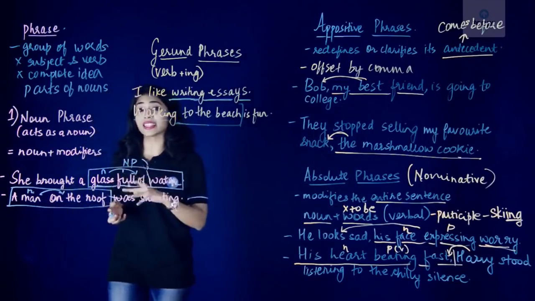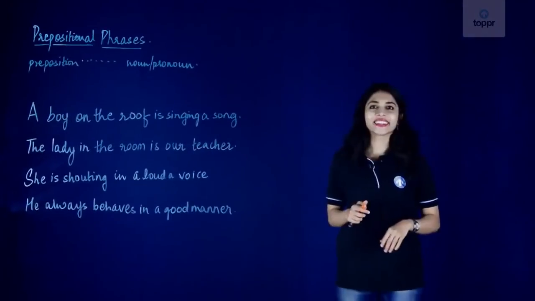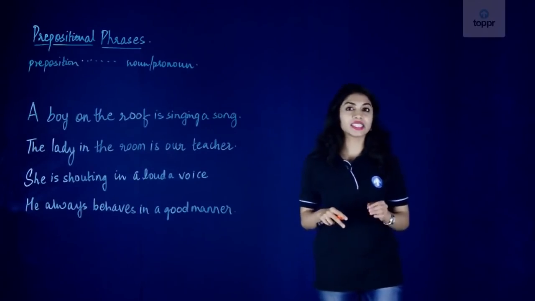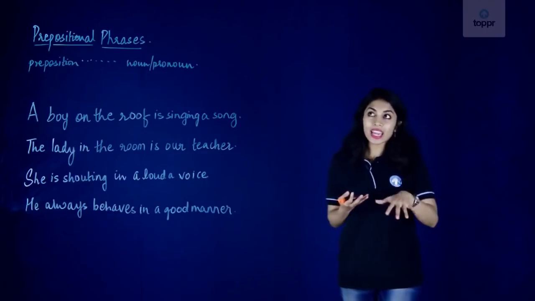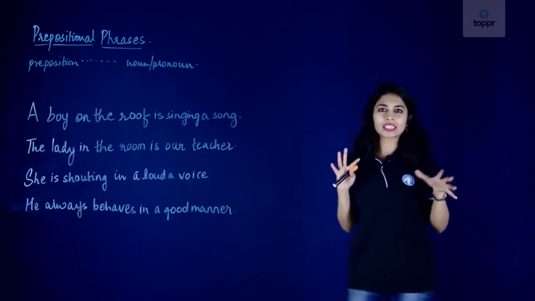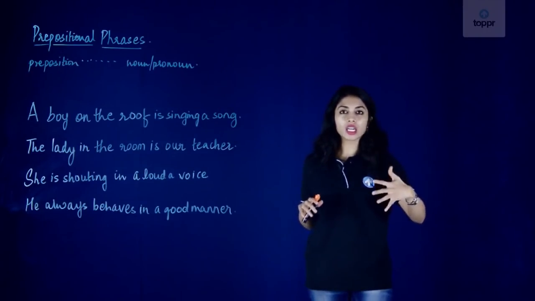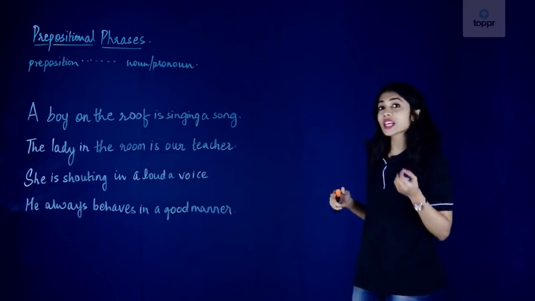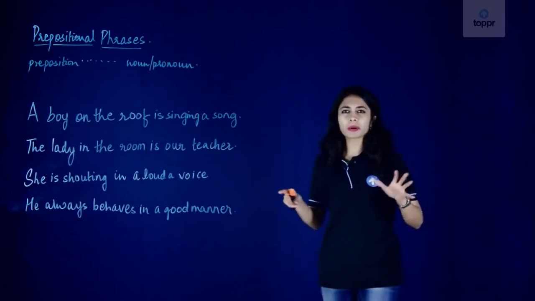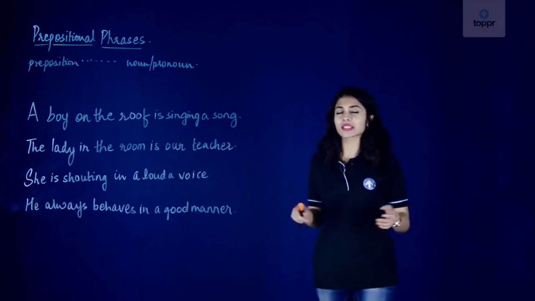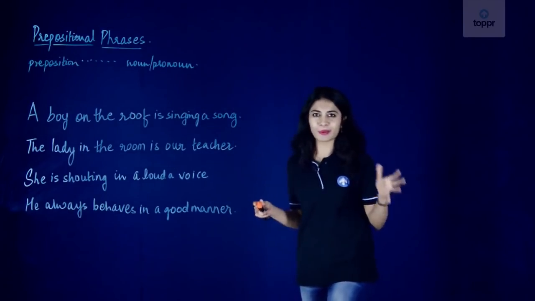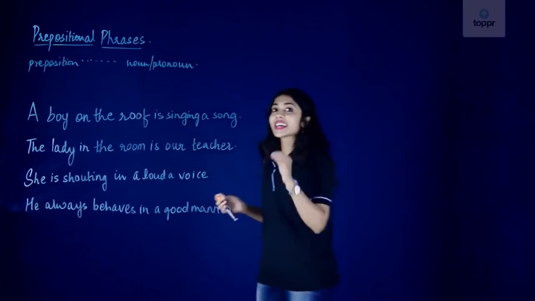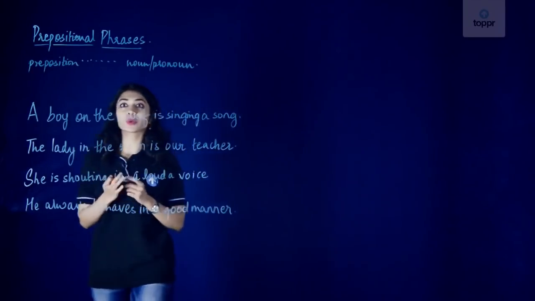Let's move on to the next type of phrases. Our next type of phrase is the prepositional phrase. Prepositions are words like in, on, at, over, under, about. All of these are our prepositions. So what is a prepositional phrase? I'm going to give you the trick to identify the prepositional phrase: a prepositional phrase starts with a preposition.